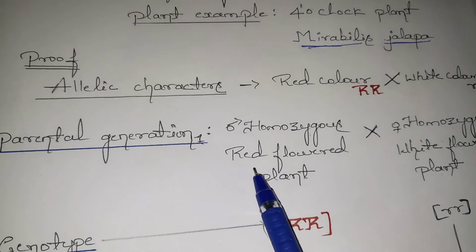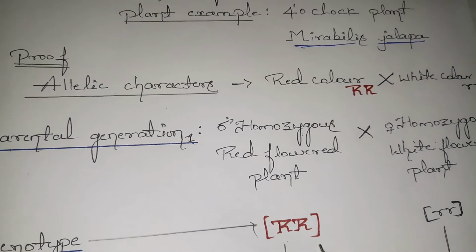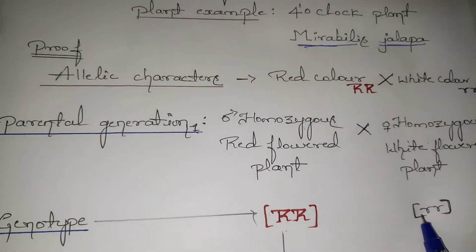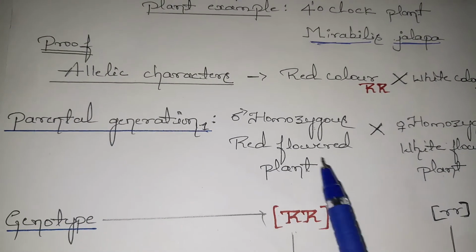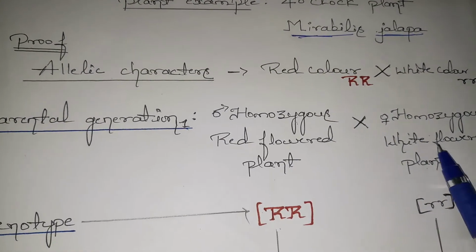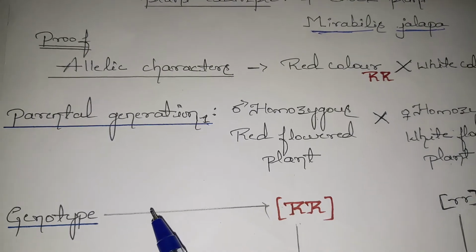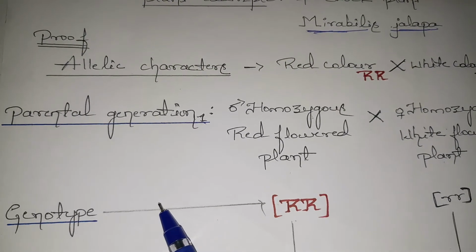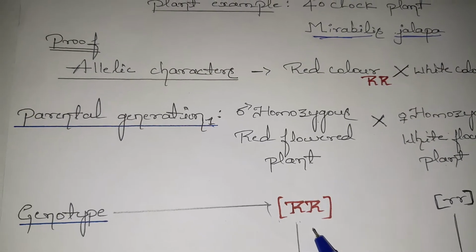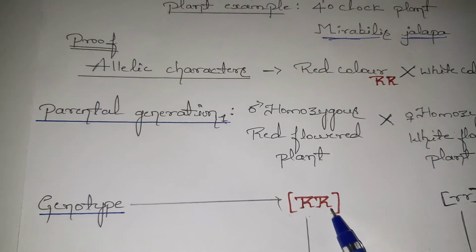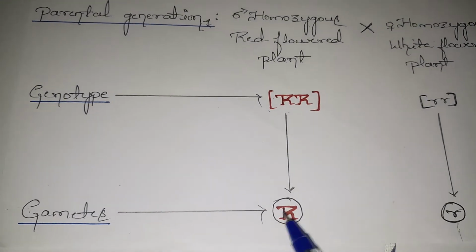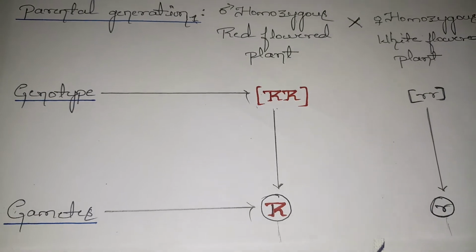The dominant character is always mentioned with capital letters, and the recessive character with small letters. In the same way, the genotype of the homozygous red plant is capital R, and that of the homozygous white plant is small r. Once we have the genotypes, they undergo meiosis to form gametes, so from these genotypes we get the gametes capital R and small r.